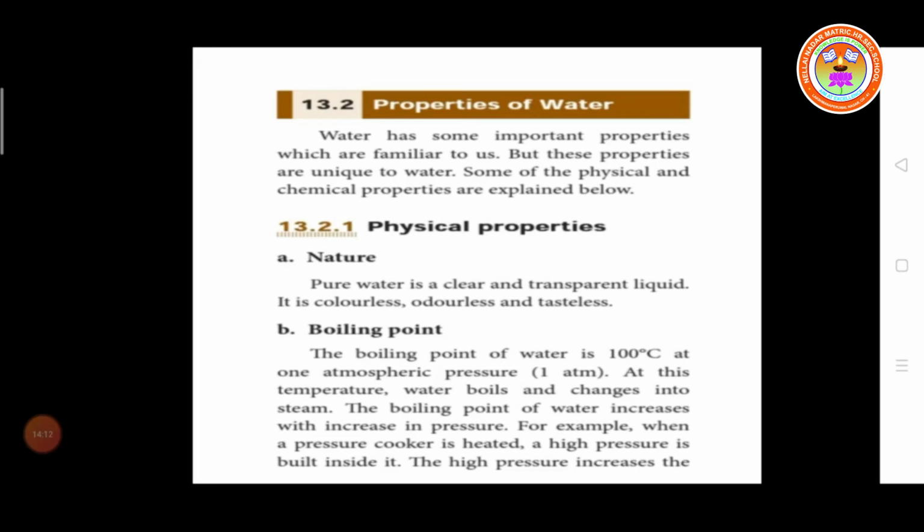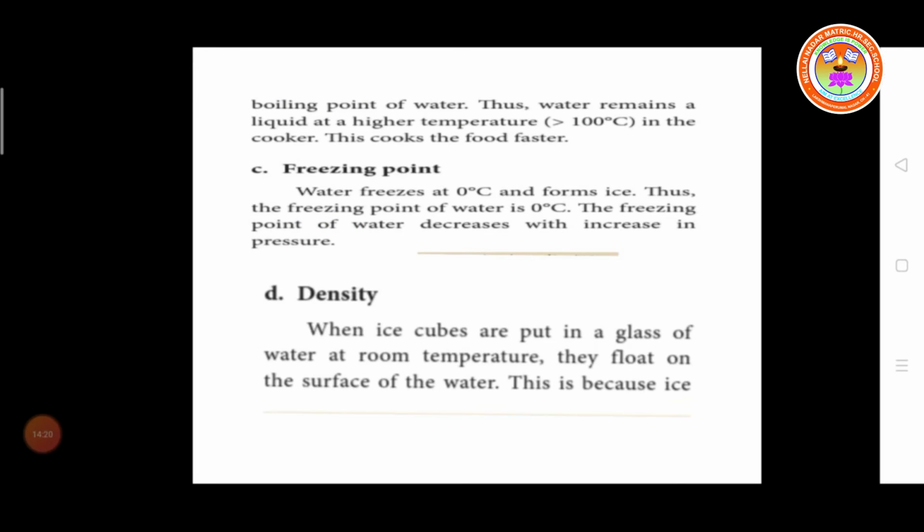For example, when a pressure cooker is heated, high pressure is built up inside it. High pressure increases the boiling point of water. So water remains liquid at a temperature greater than 100 degrees Celsius in the cooker, so this cooks the food faster.